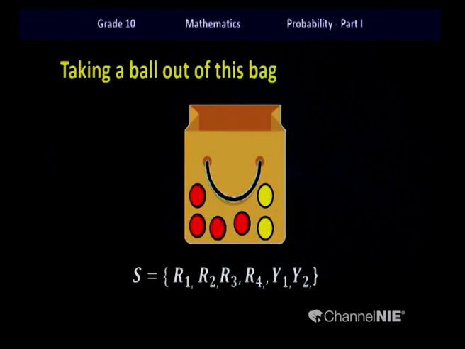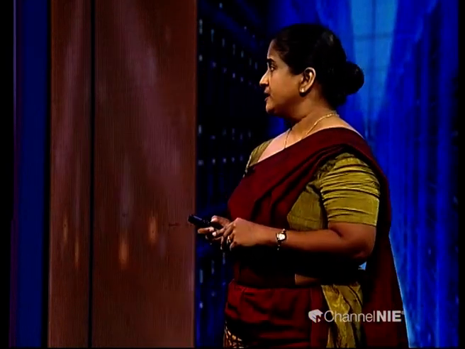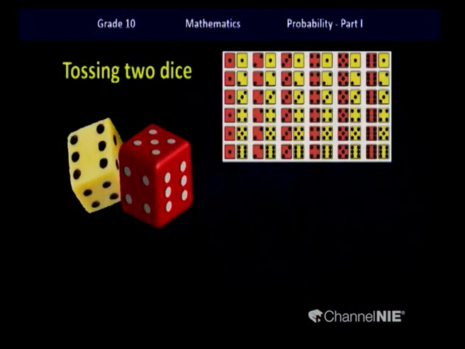Okay, children, let's look at another example. Earlier we discussed tossing a cubical die. What if we are tossing 2 dice? Okay, children, let's look at this. As you can see, when you toss these 2 dice, the yellow color and the red color ones, there will be a lot of outcomes.